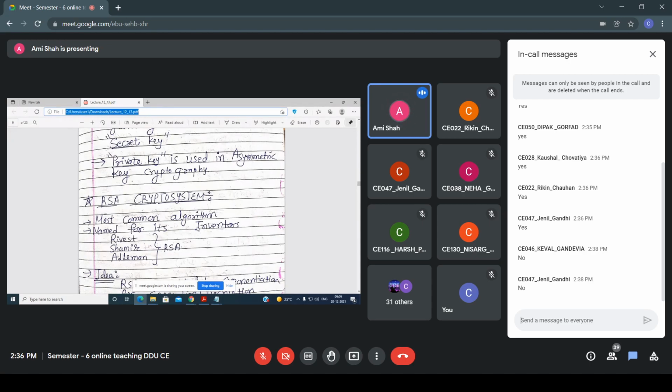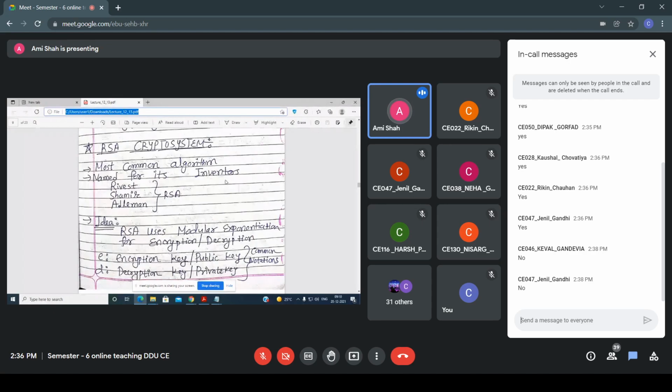Here there are three inventors, Rivest, Shamir, and Adleman. These are the three authors, so R for Rivest, S for Shamir, and A for Adleman.